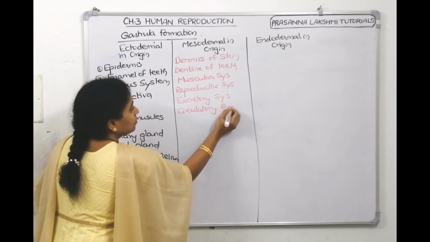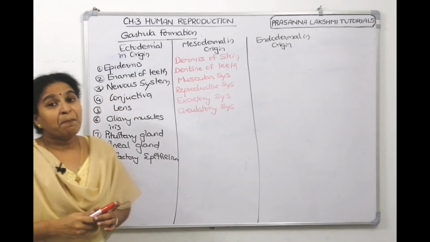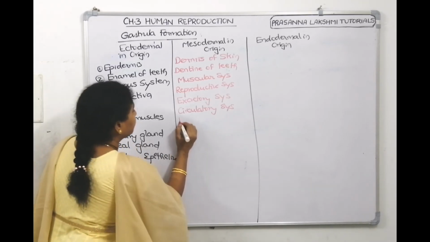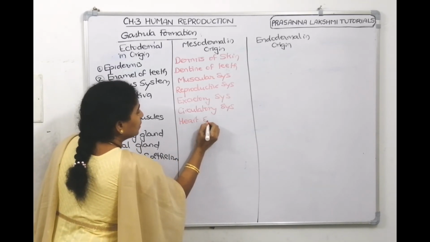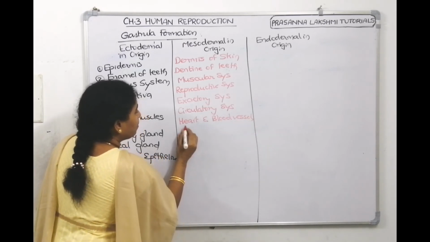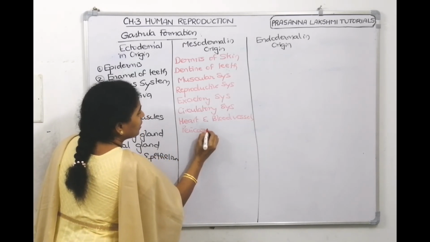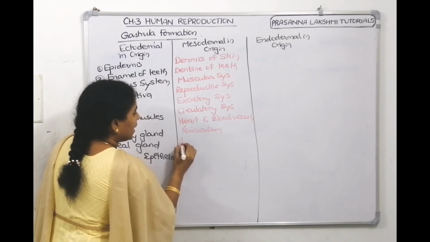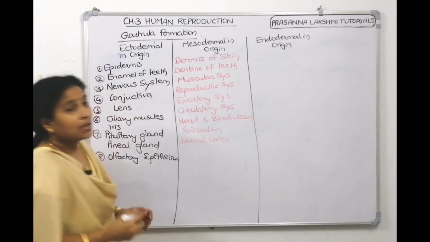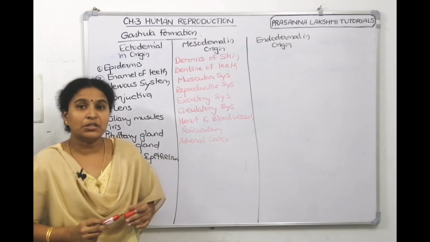Pericardium, heart, blood vessels are also mesodermal origin. Heart and blood vessels. Pericardium, adrenal cortex. Okay, the cortex portion is mesodermal origin.